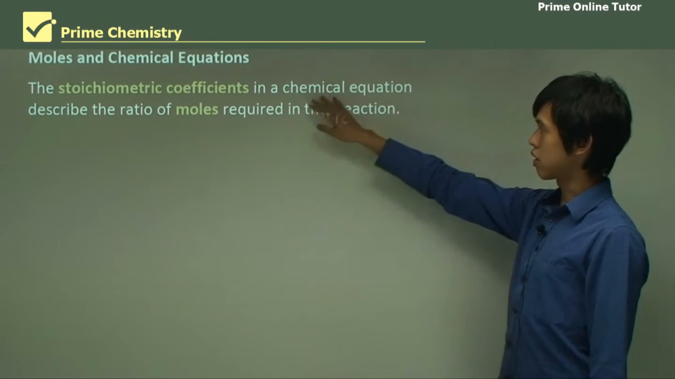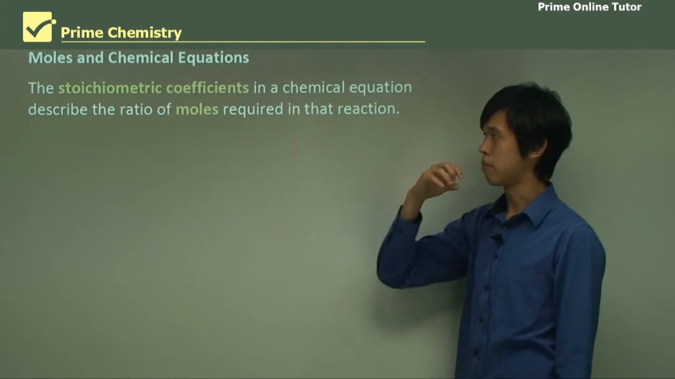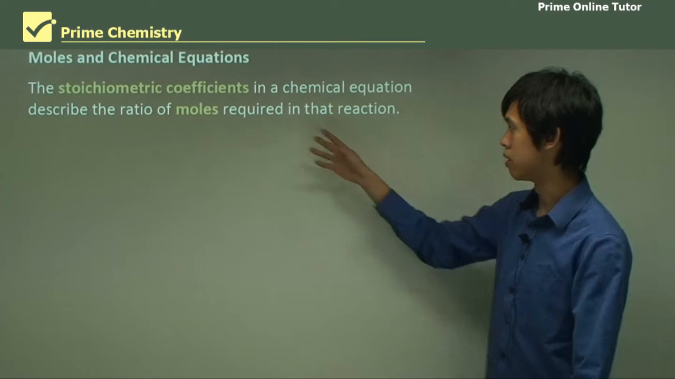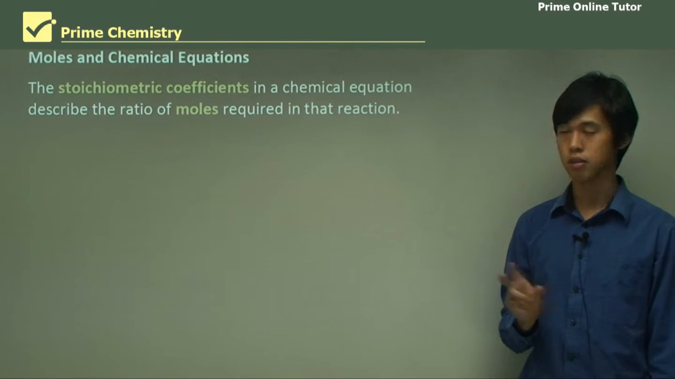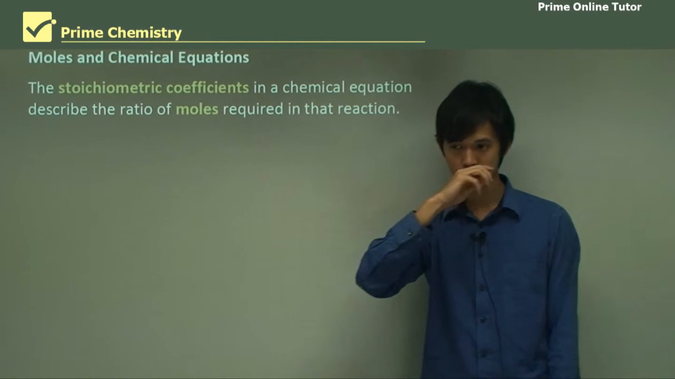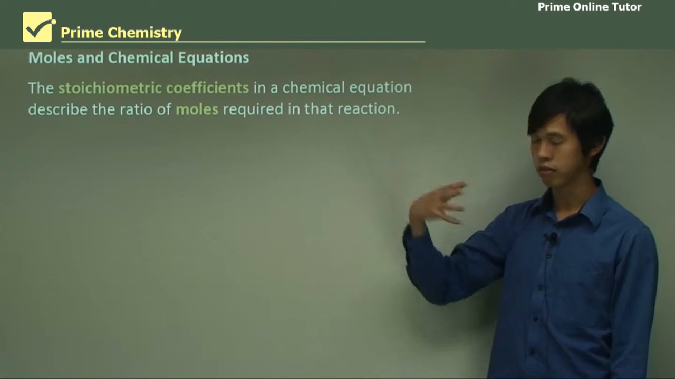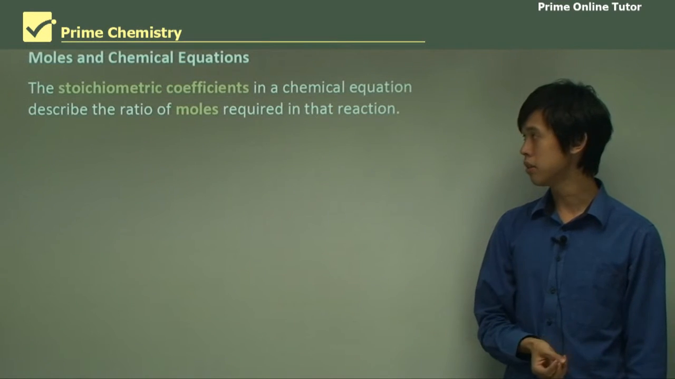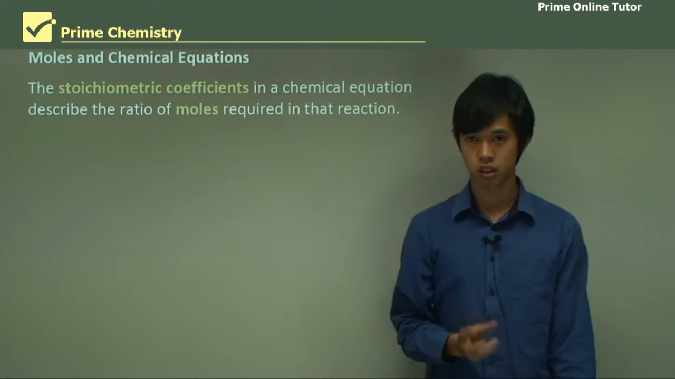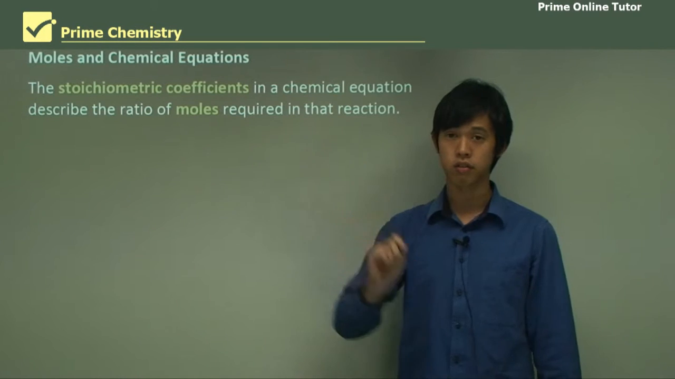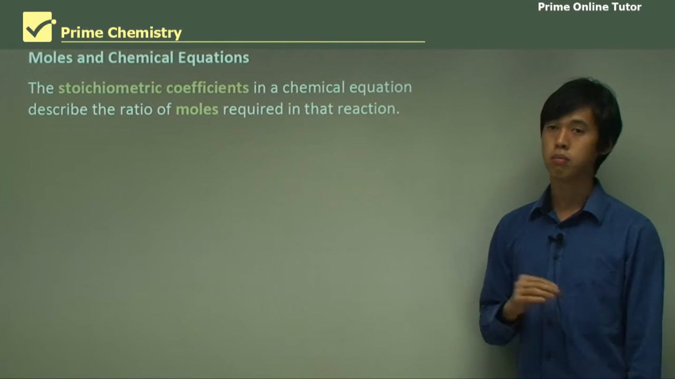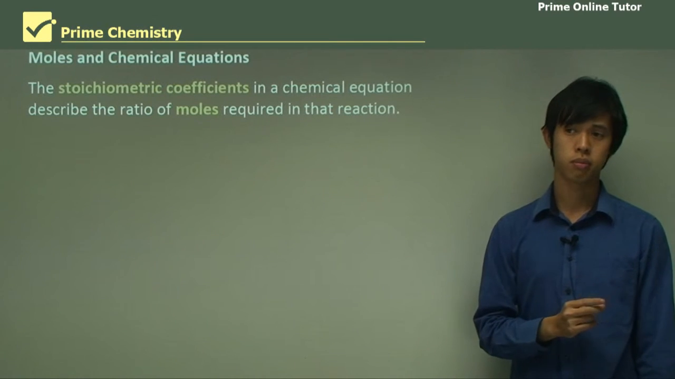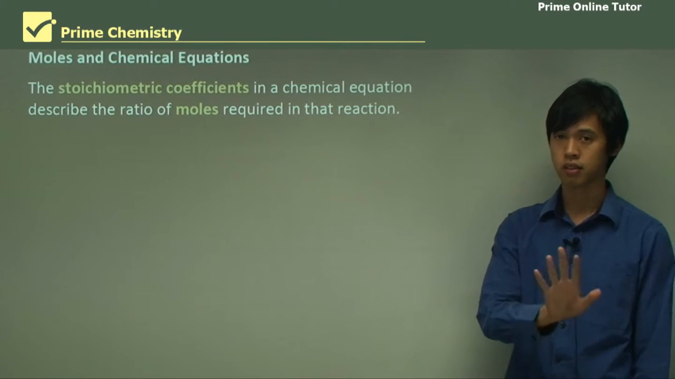So the stoichiometric coefficients in a chemical equation describe the ratio of moles required in that reaction. So ratio is the word here that we're going to talk about. So it's the ratio of moles, not the ratio of molecules. Now there's a very subtle difference in that word, and the difference is that you can have half a mole, but you can't have half a molecule. And so that's a very subtly different point.